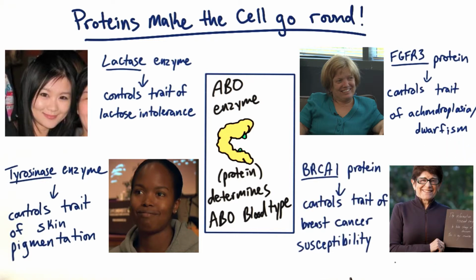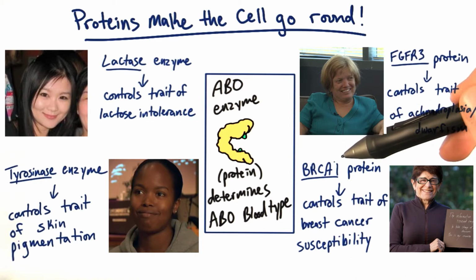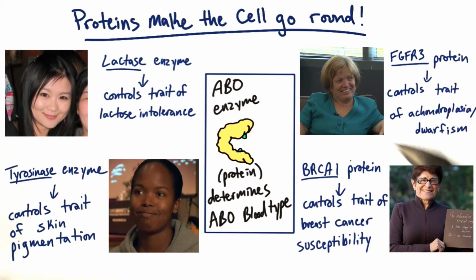And as a last example, your genome also codes for a protein called BRCA1, or breast cancer type 1 susceptibility gene, which repairs broken DNA strands. A non-functional version of this protein significantly increases the risk of breast cancer.